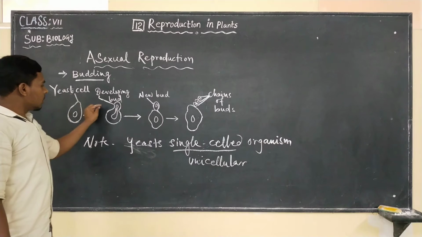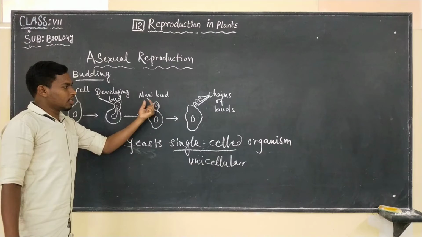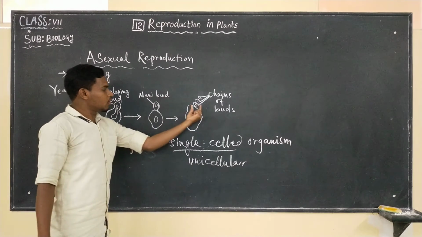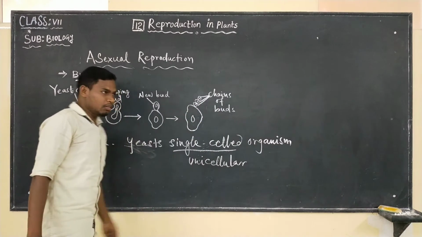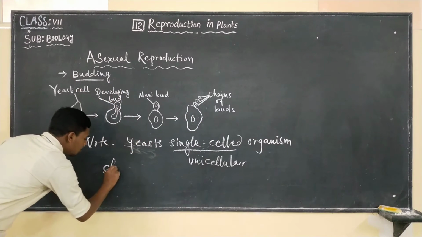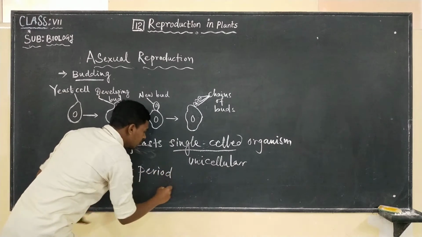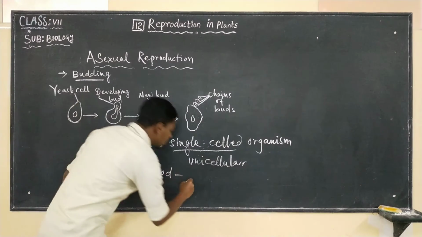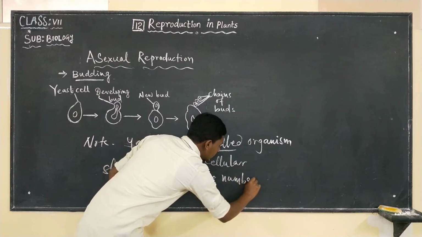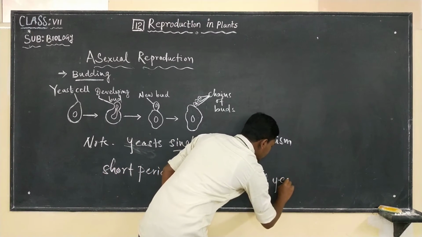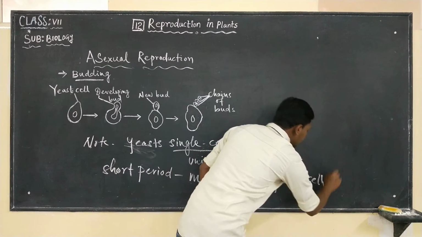First, a bud will form. That bud gets detached from the parent. They may grow individually, or else they may also grow in a chain form. If this process continues, within a short period of time there will be more number of yeast cells.